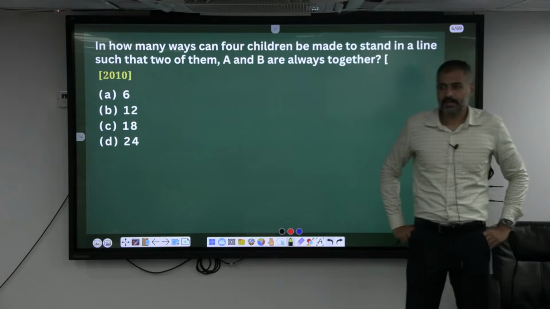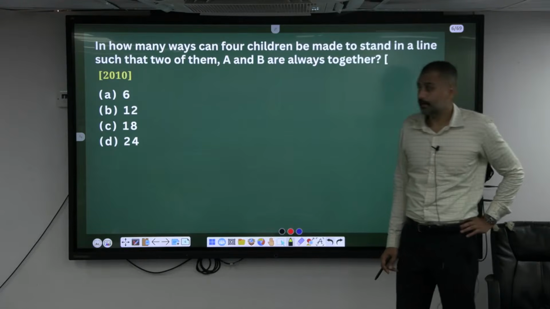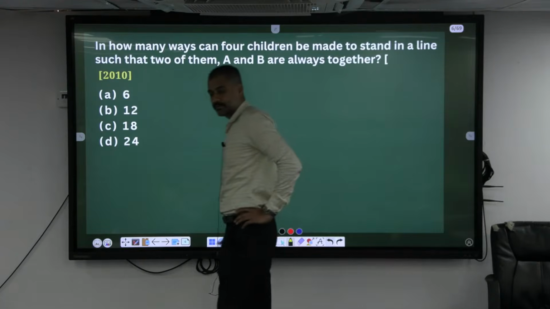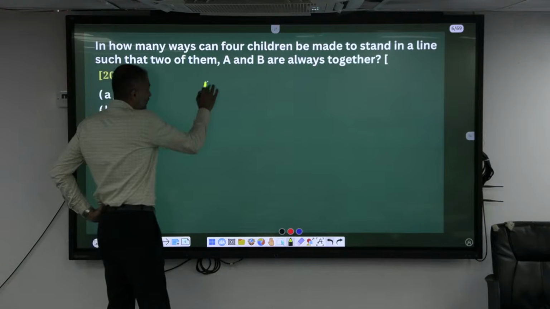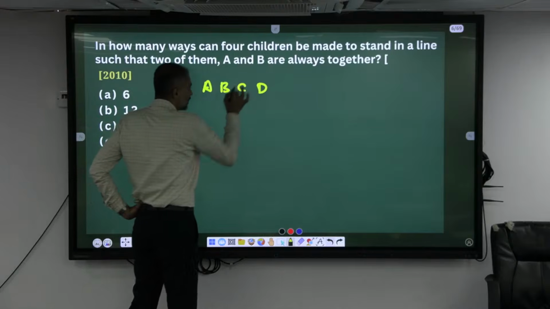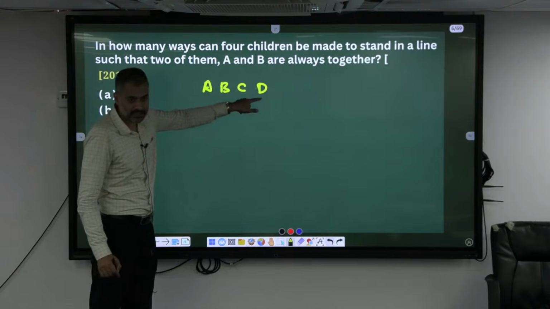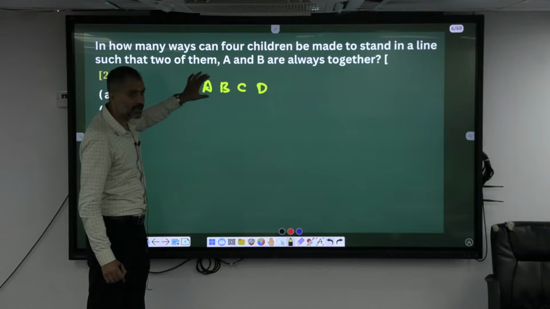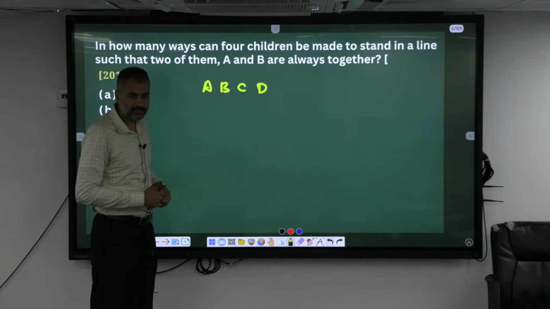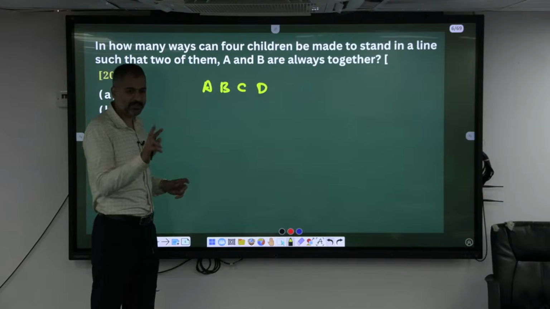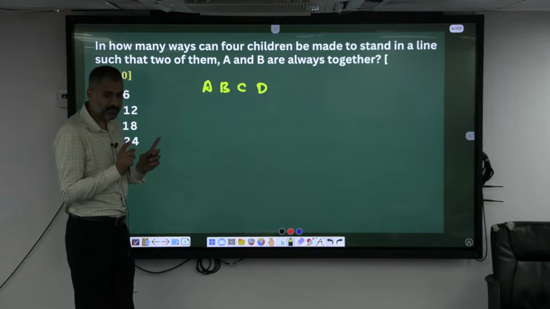These are all scoring areas. Within 15 seconds you can get the answer. Repeatedly we have seen these kind of questions. So 4 children are there. Let's name them as A, B, C and D. Can the children repeat? No, never. A person who is sitting here simultaneously cannot sit here. But one of the character A can also be repeated here at the end, isn't it? Okay, number can also repeat, but the persons cannot repeat.